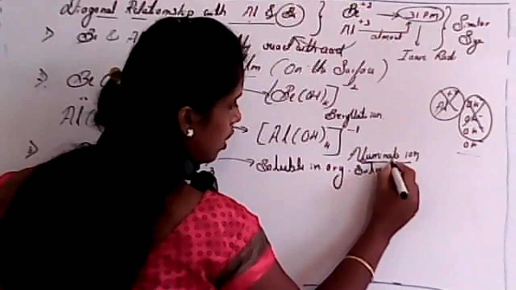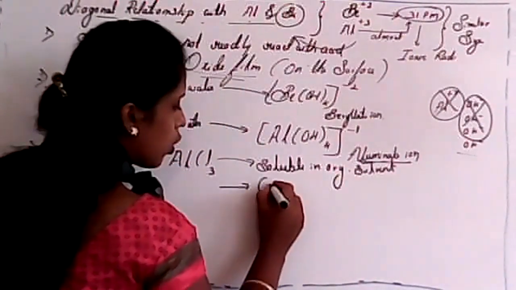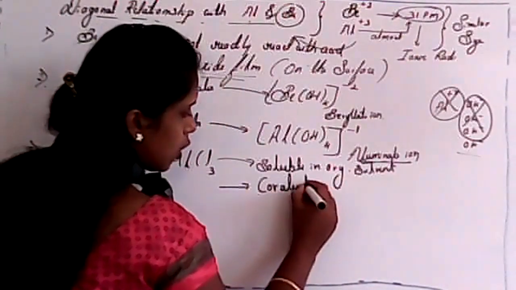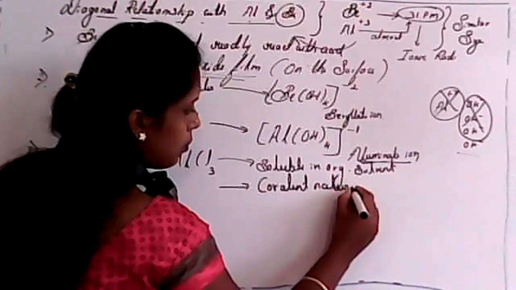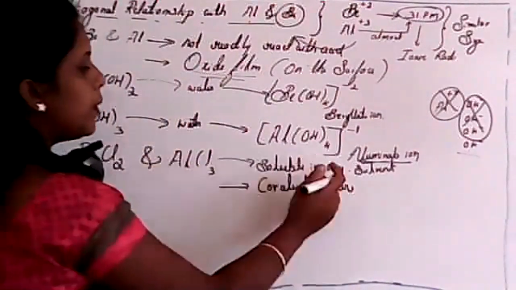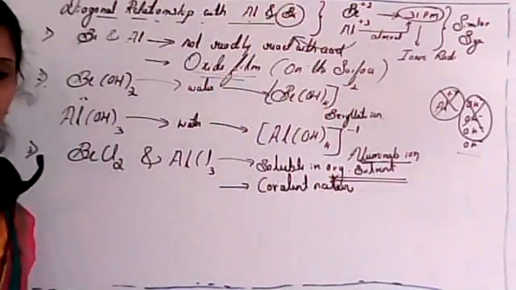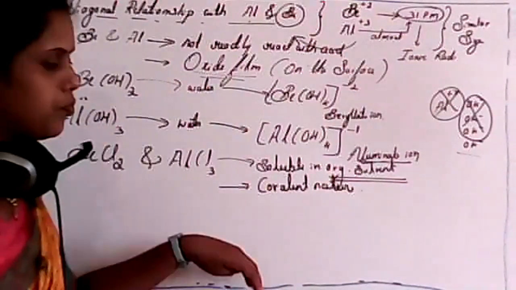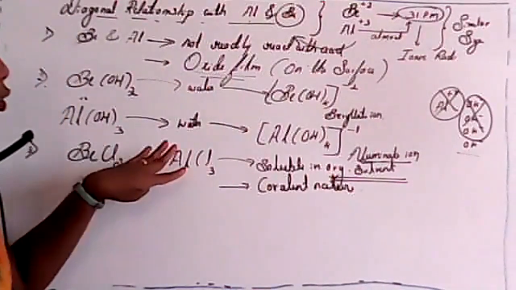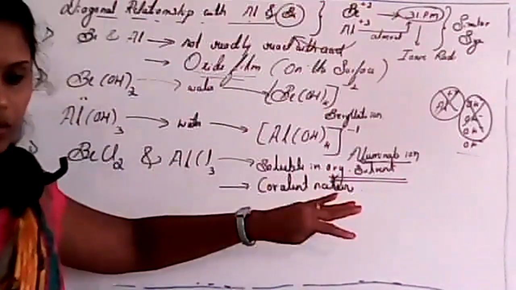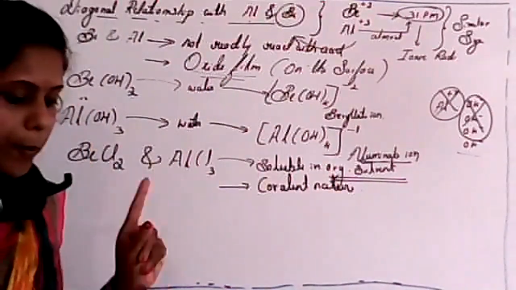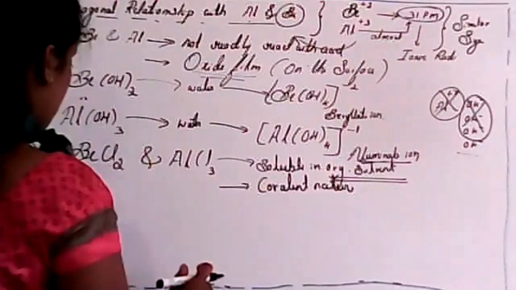Those are soluble in organic solvent due to their covalent nature. That is very important, students. So those are soluble in organic solvents, like ethanol, ethyl alcohol, whatever it is. Due to their covalent nature, those are readily soluble in organic solvent. Is it clear?